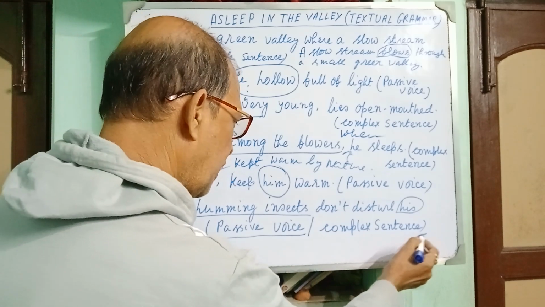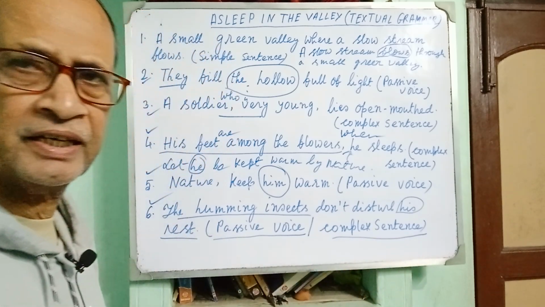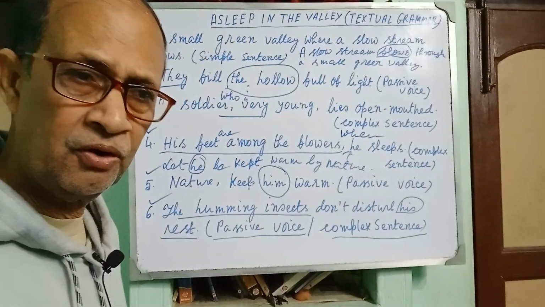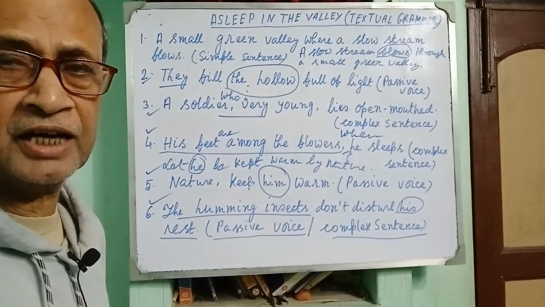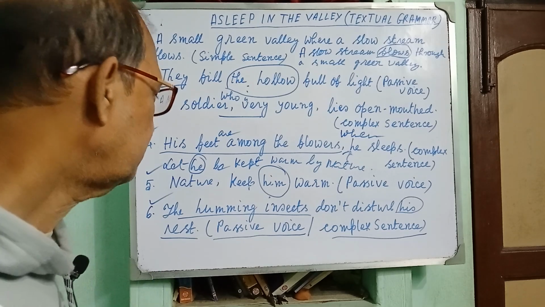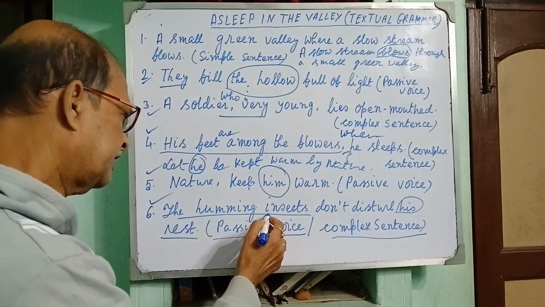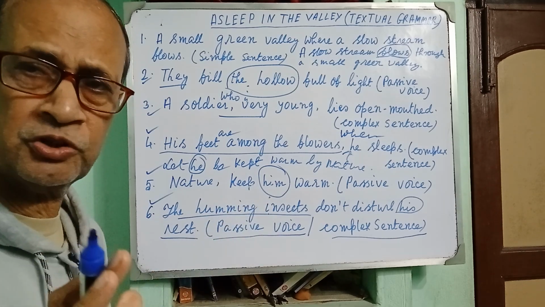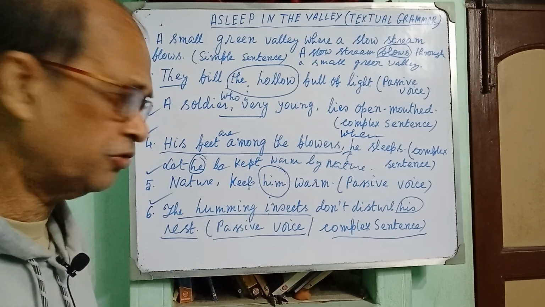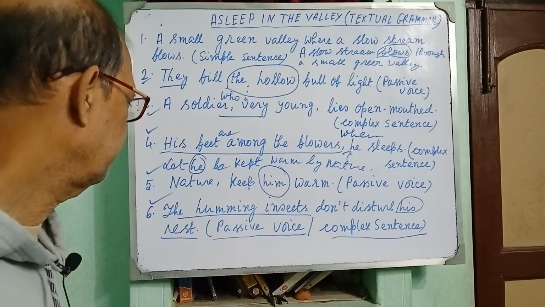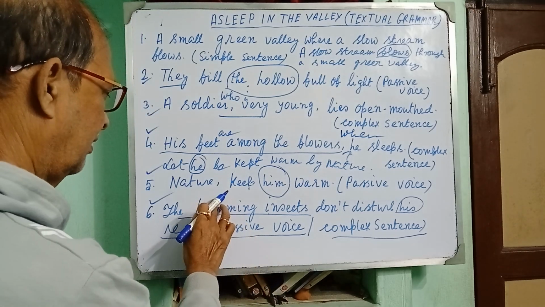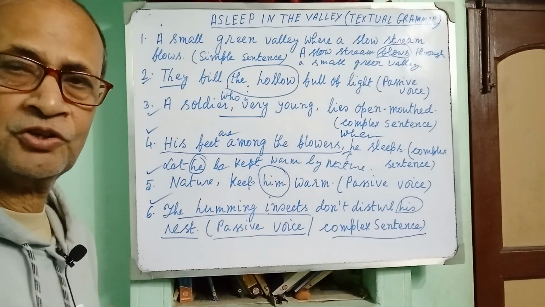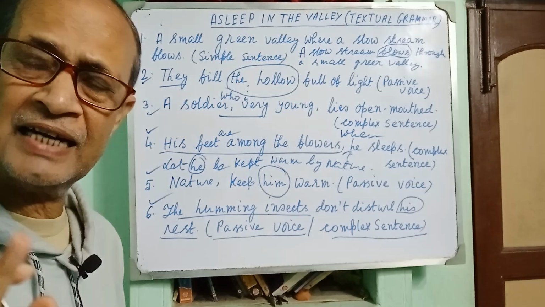Now turning into the complex sentence. So there are 7 items. I have completed the whole poem with regard to textual grammar. The insects which are humming, you see, it is also the case of relative clause or adjective clause. The insects which are humming don't disturb his rest. So it is the case of relative clause or adjective clause.